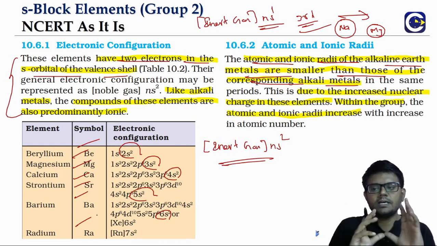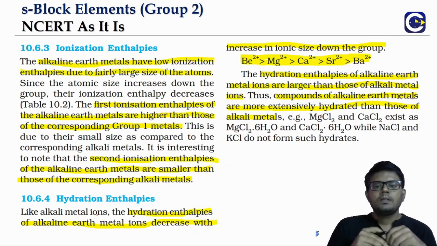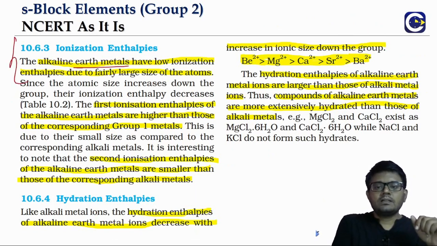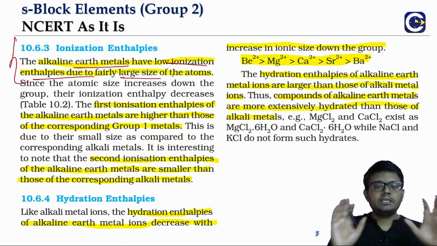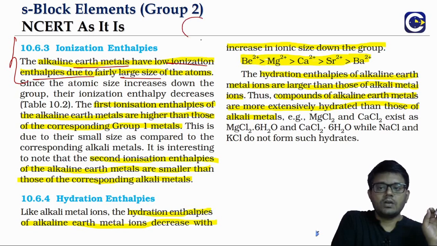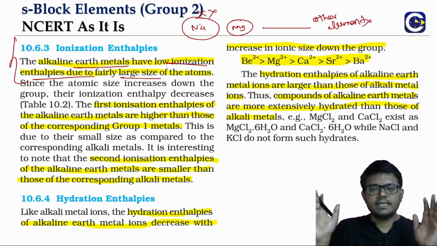So this is about the trend in terms of the atomic and ionic radius. Now when it comes to the ionization enthalpy, the alkaline earth metals have low ionization enthalpies because, of course, here we are not comparing with the alkali metals. Leave the alkali metals out. Other than that, you compare with other elements, right?